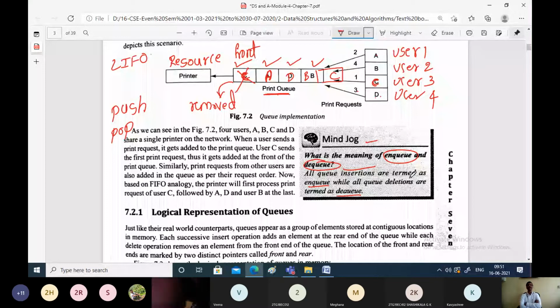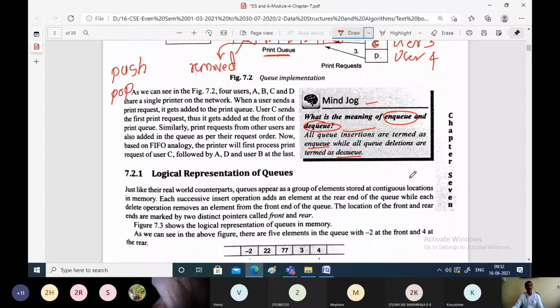Usually the terms insert and delete will be used for the processing of queues. These are typical notations you should know. This was the sample example for the queue. Now let us see the logical representation of the queue.